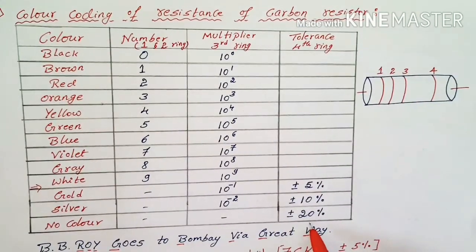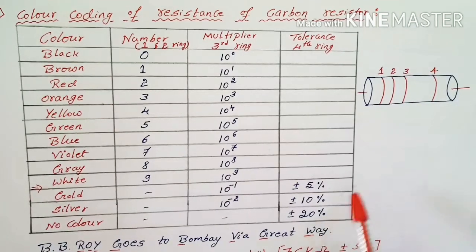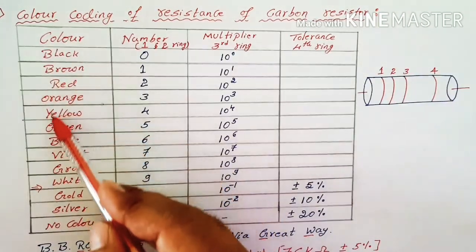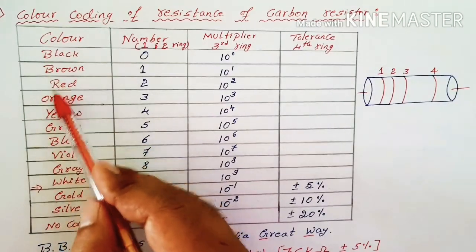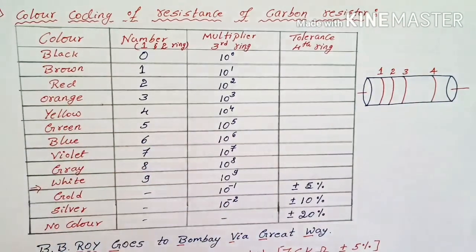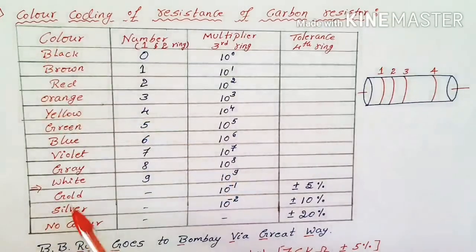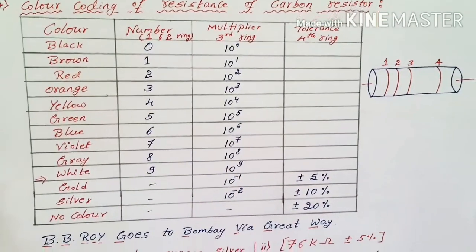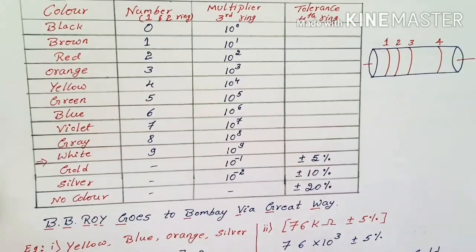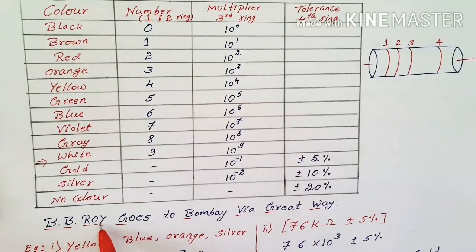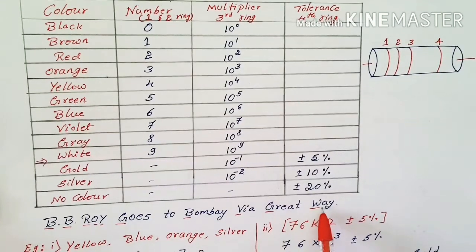Okay, and to remember this color sequence, observe only the first letters I am taking here: B, B, R, O, Y, like that. To remember this in a sequence, we have a sentence. By using this sentence, we can remember: B.B. Roy goes to Bombay via Great Way.